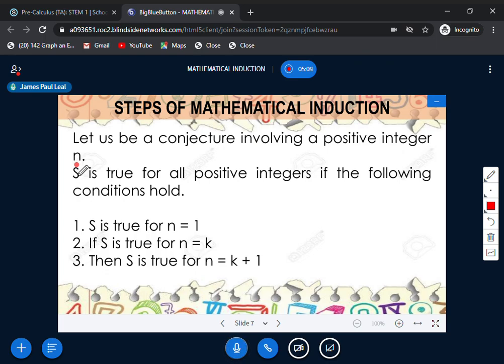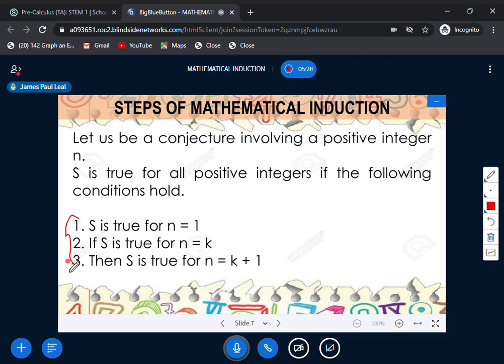Let S be a conjecture involving a positive integer n. We are assuming that S is true for all positive integers if the following conditions hold. These three are the steps of mathematical induction.